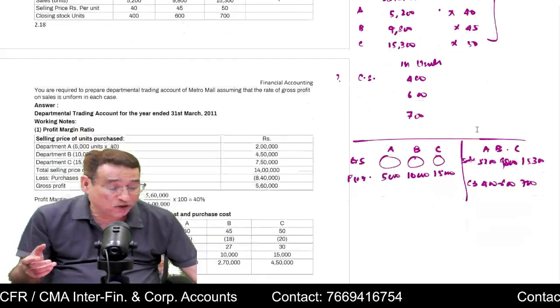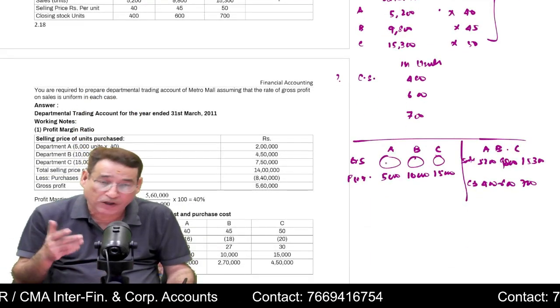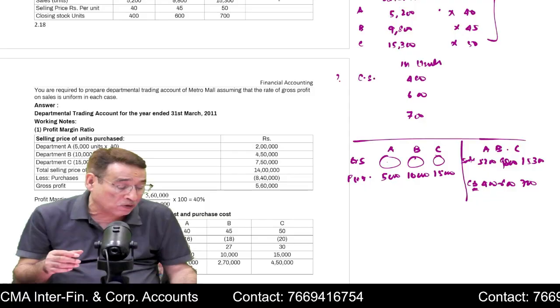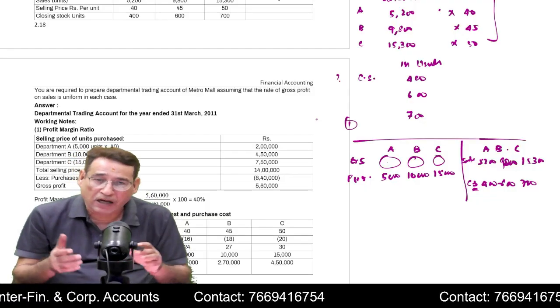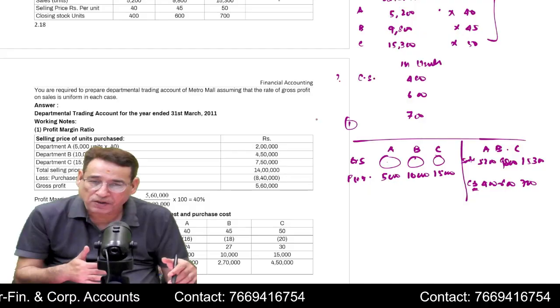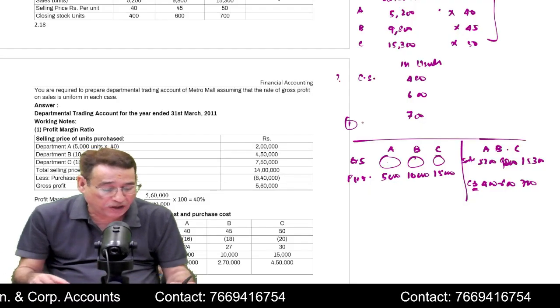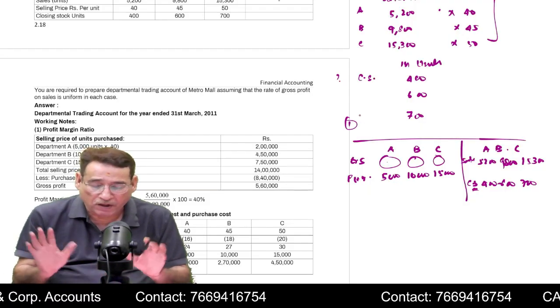Sometimes in the question you will not be given closing stock, but opening stock will be given. In that case, the closing balance will be the balancing figure. Logically, your first step should be to determine either the amount of opening stock or closing stock. Now in this case, closing stock is given, and we have found out the opening stock. Is it clear to you?